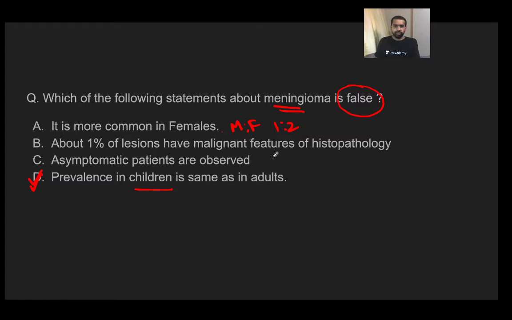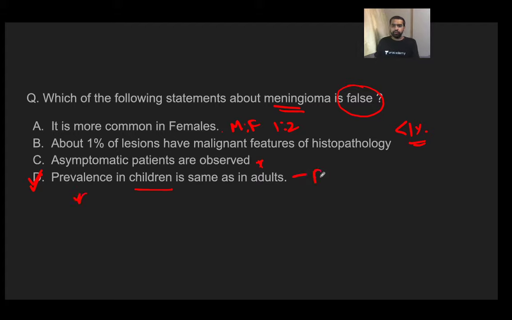Now, about 1% of the lesions can have malignant features. The book says less than 1%. So about 1% of meningiomas may have malignant changes. Fair enough. Asymptomatic patients are observed. Yes, no doubt. Please understand the criteria of resection. It is not actually the size of the meningioma. Even if it is a small meningioma, but it is causing some neurological deficit or some symptom in the patient, you have to operate on it. And even if it is a reasonably larger meningioma, but it is not causing any symptoms in the patient, you can observe. So asymptomatic patients are observed, and symptomatic patients are the ones who are operated.